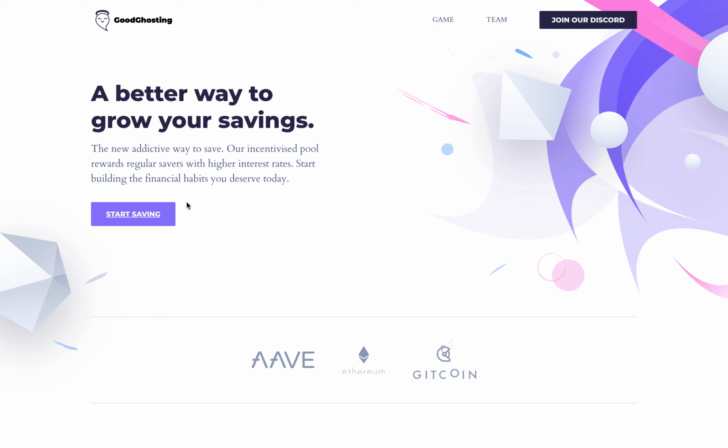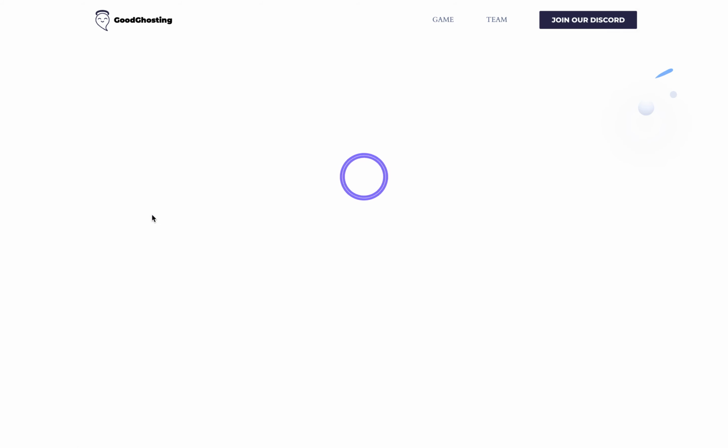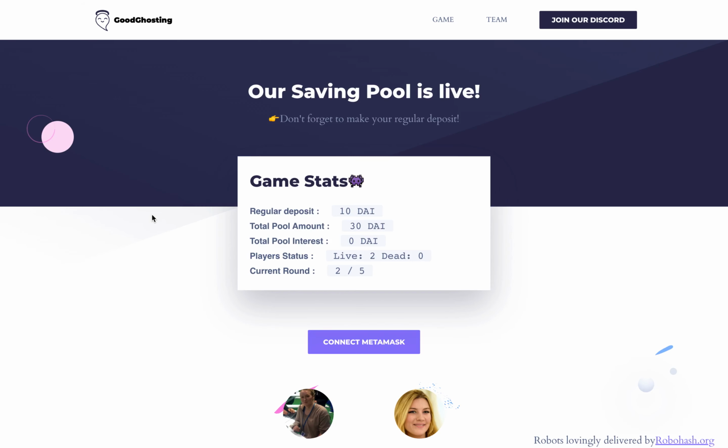It starts by navigating to our home page. Then by clicking on Start Saving, you enter the game. This brings up the current saving pool and its statistics, which we query from a subgraph. For instance, you can see the amount of DAI that's already deposited and the number of players with their status, names and avatars. The latter are provided by an optional 3Box account.